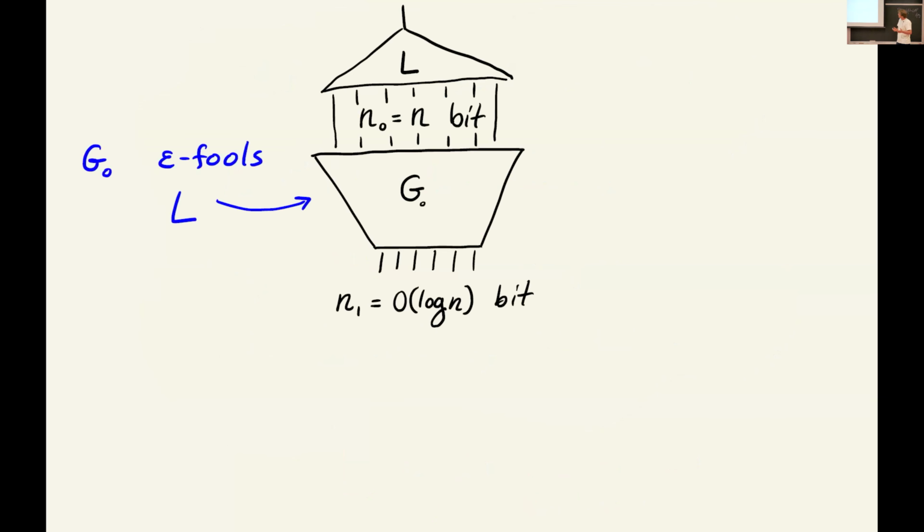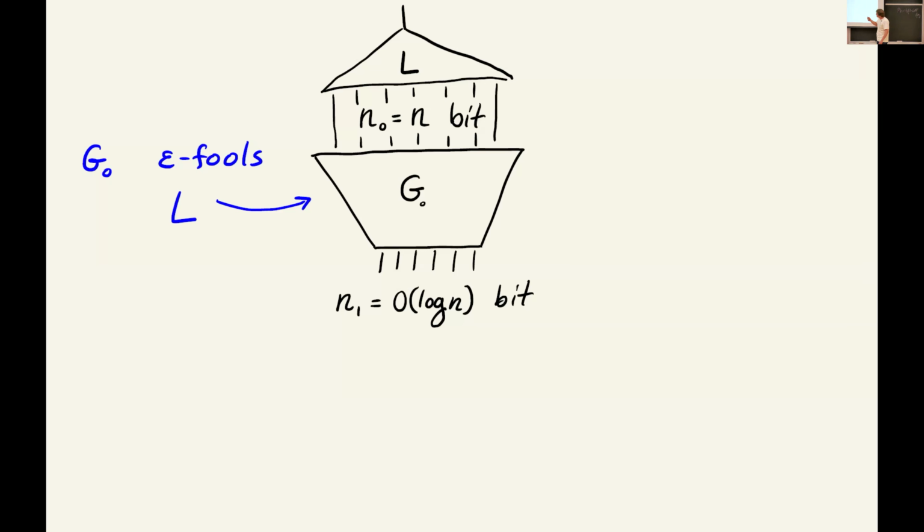So how are we going to construct this? The idea is very simple, and I'll be able to explain it in a couple of slides. Initially, using a standard hardness randomness framework, I'm going to have at the top n-bit strings, and I'm trying to fool some language, L, which reads n-bit strings and outputs a bit. And we know that under one application of a hardness randomness paradigm, I can construct some generator which will have O(log n) seed length and fool it with some constant error epsilon. So it'll fool that language L.